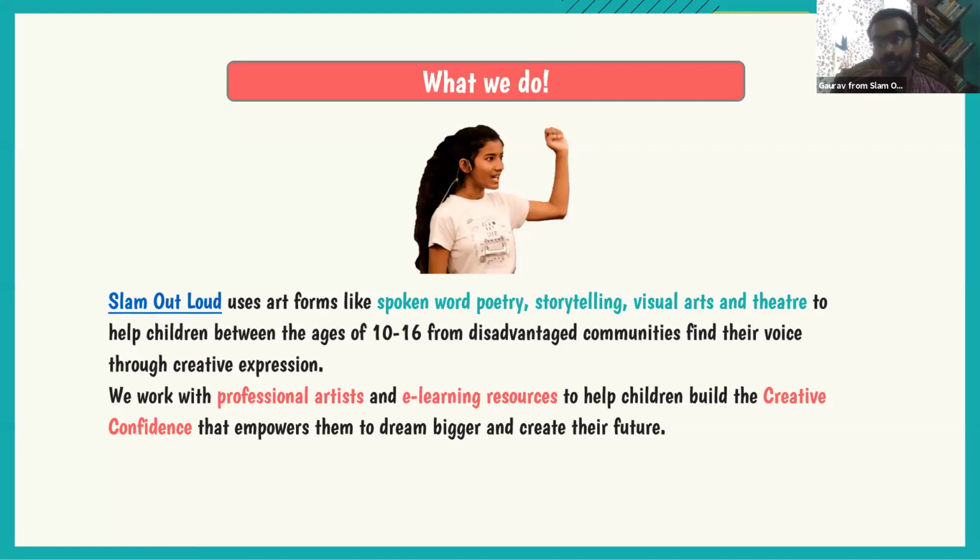We started as a project in 2014, and we took the next 2 years trying to understand the relevance of what we were doing. And then we piloted this project across multiple geographies in the country before ultimately forming an organization in 2017. So Slam Out Loud is a 3-year-old organization now. We just completed our 3 years. And we run 2 core programs within that. The first core program we used to run, so now our work is divided pre-COVID and post-COVID, was where we were using professional artists. We would place professional artists in the classrooms across Delhi NCR.